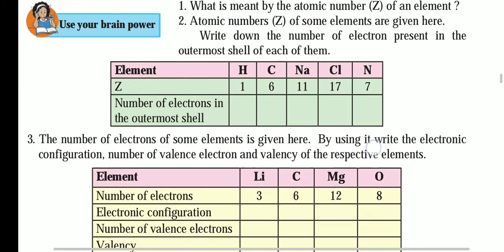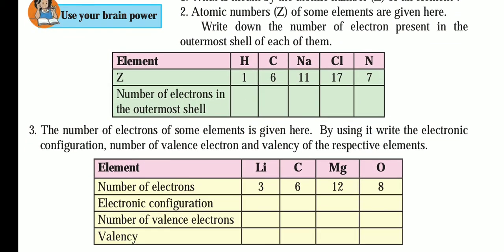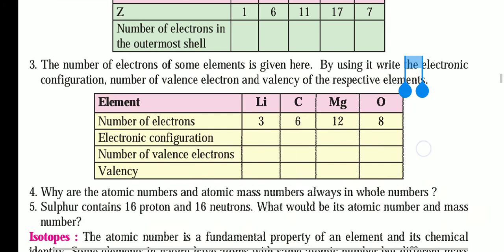Now what is given here? Element Z: hydrogen 1, carbon 6, sodium 11, chlorine 17 and nitrogen 7. The number of electrons in the outermost shell will be 1, 4, 1, 7 and, for nitrogen, 5. Outermost shell means the electrons remaining after filling the K shell, L shell, M shell; what remains is the outermost shell.